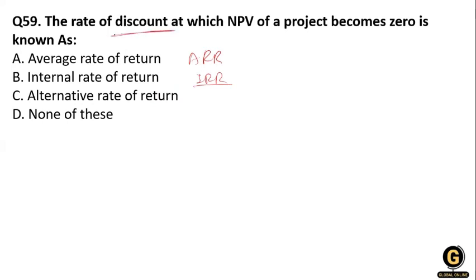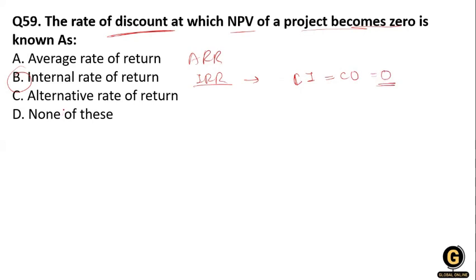Where the word is discount, at which NPV of the project becomes zero, this is nothing but IRR, because in the IRR we see that cash inflow is equal to cash outflow. So that's why the NPV is equal to zero.